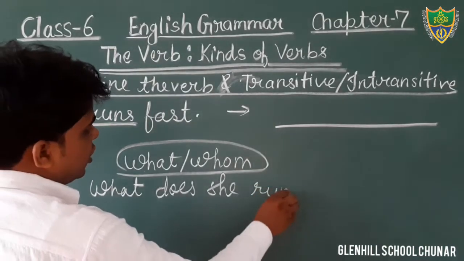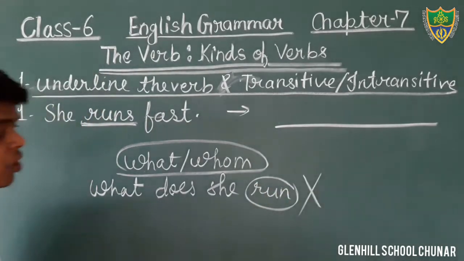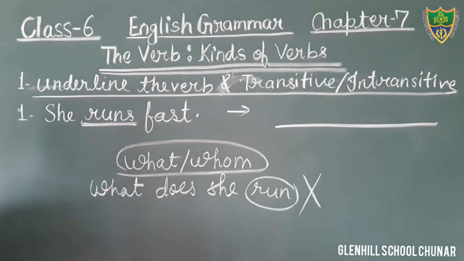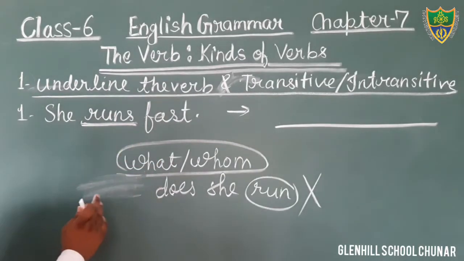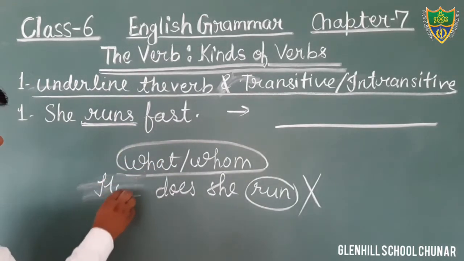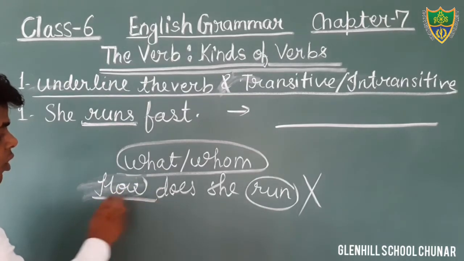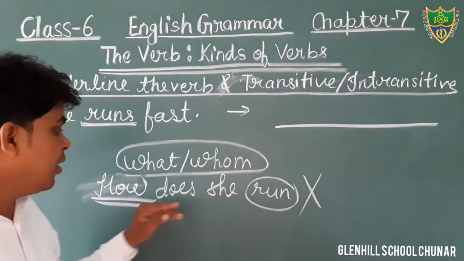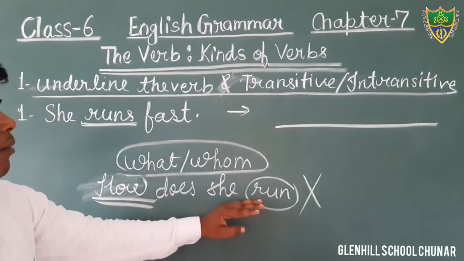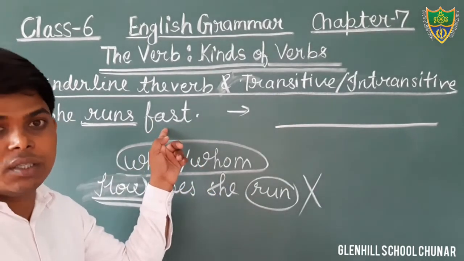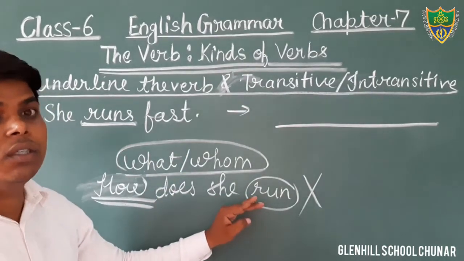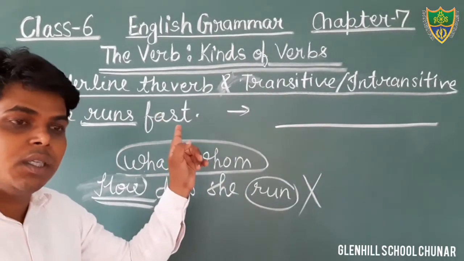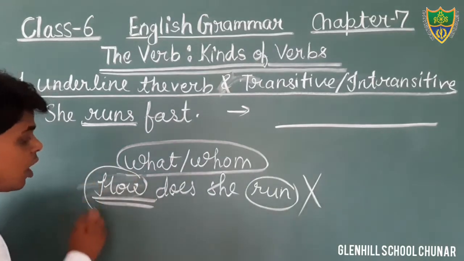That is not a correct sentence, because we are not getting an object. It gives the answer of how. But we have to ask the question with what and whom. Fast. How does she run? She runs fast. It gives the answer of the question how.